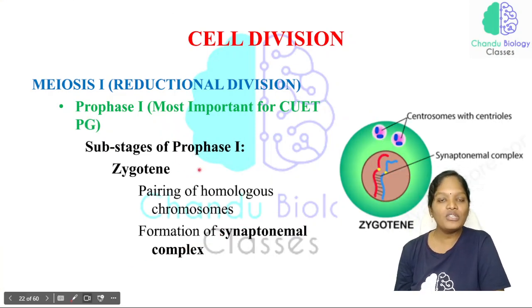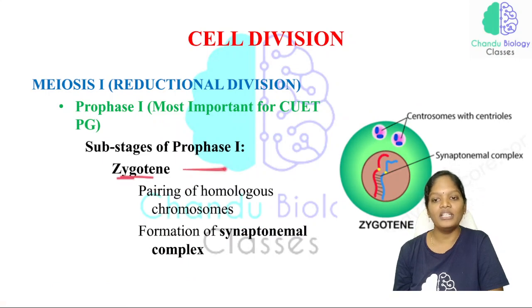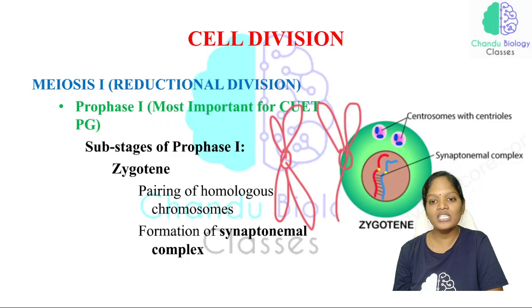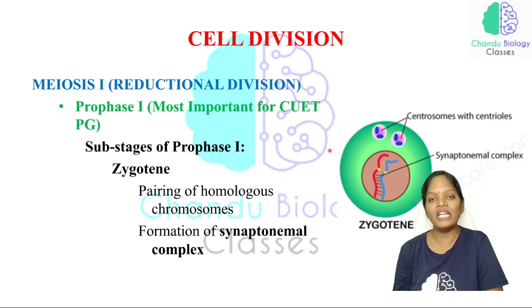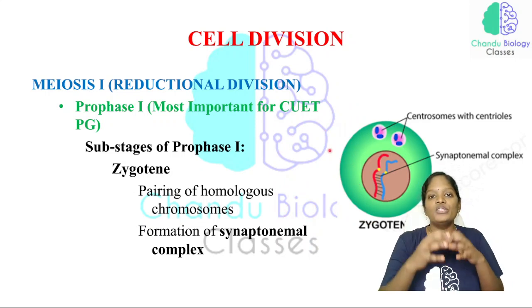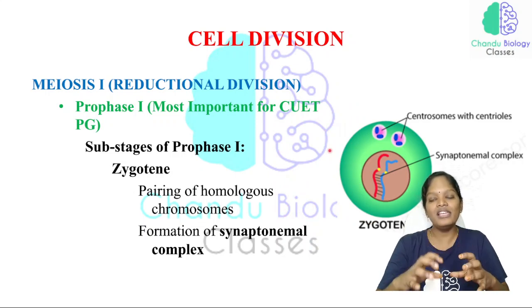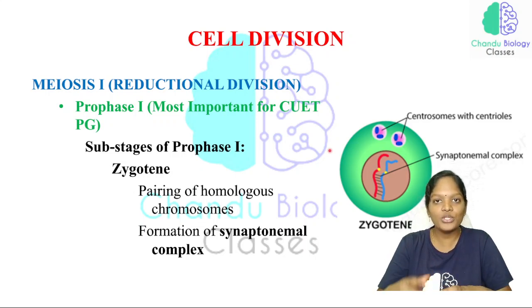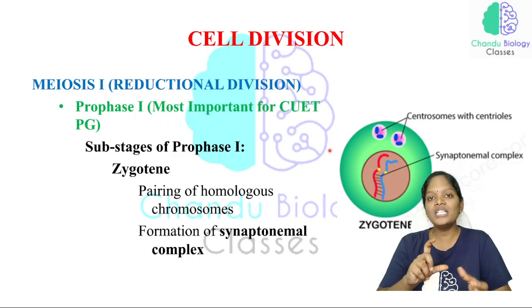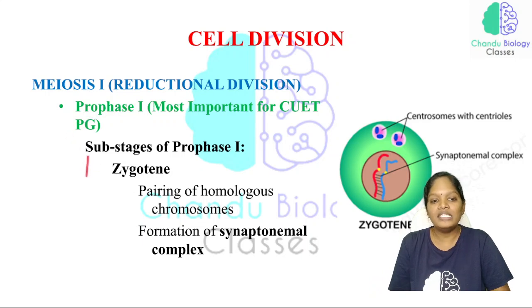Now, the next phase of prophase 1 is zygotene. In zygotene, the pairing of homologous chromosomes takes place. Homologous chromosomes are those whose structure and function are the same. Those chromosomes which look exactly similar in size and shape are called homologous chromosomes. If pairing occurs between these two homologous chromosomes, this stage is called zygotene.